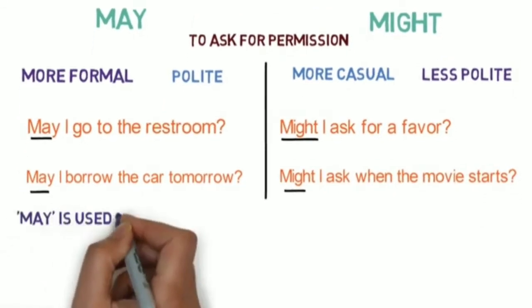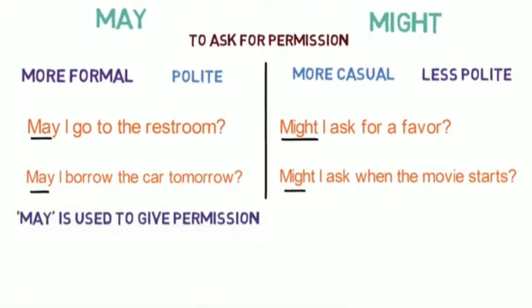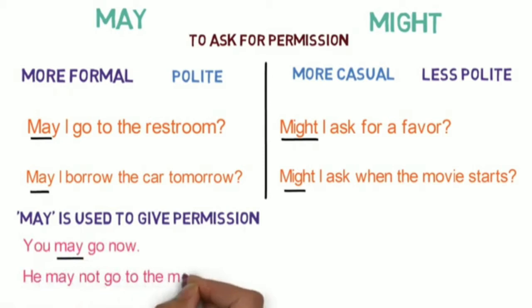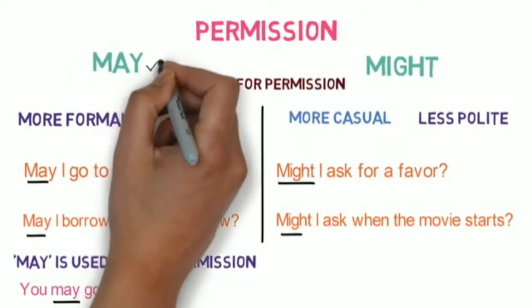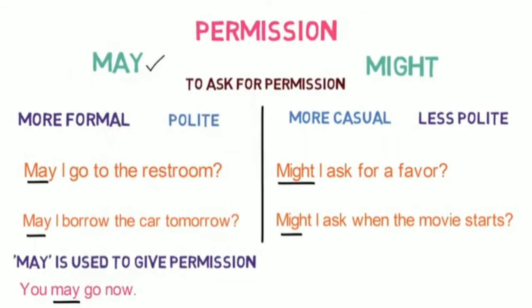While giving permission, we use may. For example, you may go now. He may not go to the movie tonight. So these are the uses of may where we are giving permission. In general, we should use may for asking or giving permission as it is more formal.